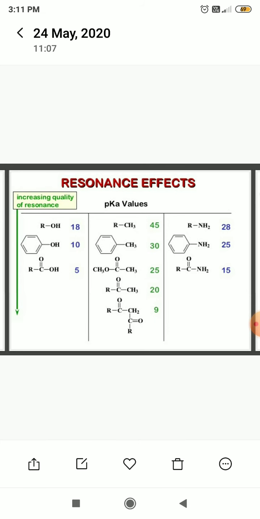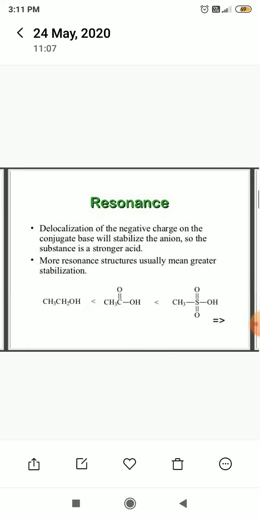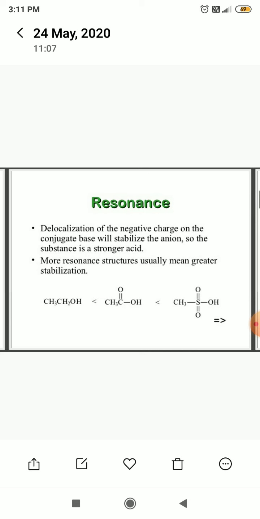Resonance effect. Increasing the quality of resonance, there are many structures, and the pKa values are given on this page. Resonance: delocalization of the negative charge on the conjugate base will stabilize the anion, so the substance is a stronger acid. More resonance structures usually mean greater stabilization. For example, ethanol, then acetic acid, and then sulfonic acid.